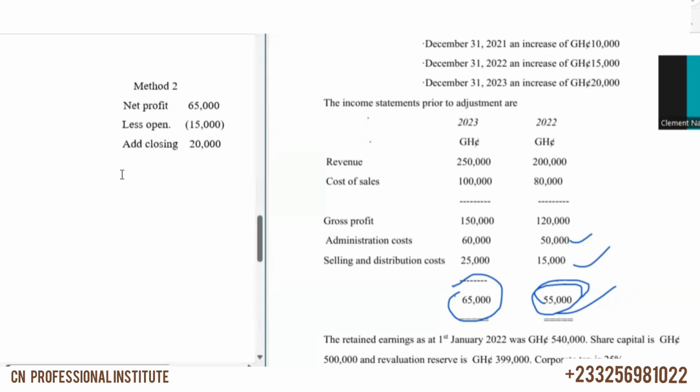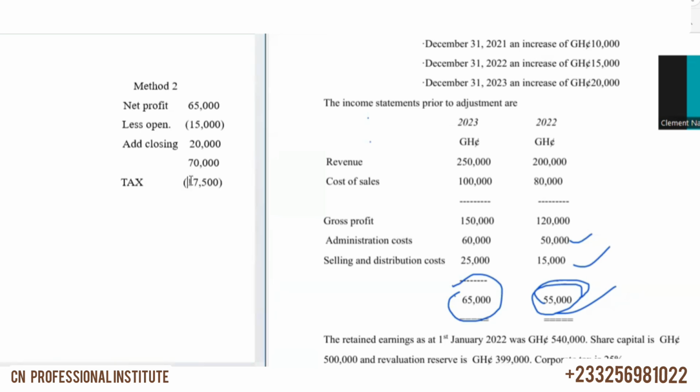So you get 70,000 as the adjusted profit before tax. Then our tax, what's the tax rate? The tax is 25%. So 25% of 70 gives us 17,500, and we less the tax.